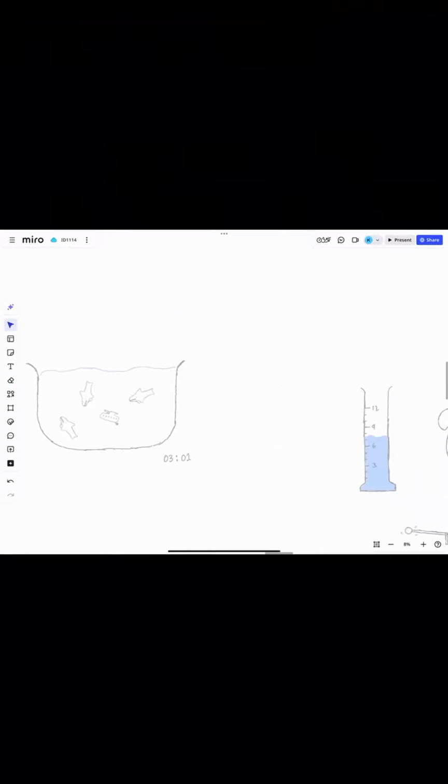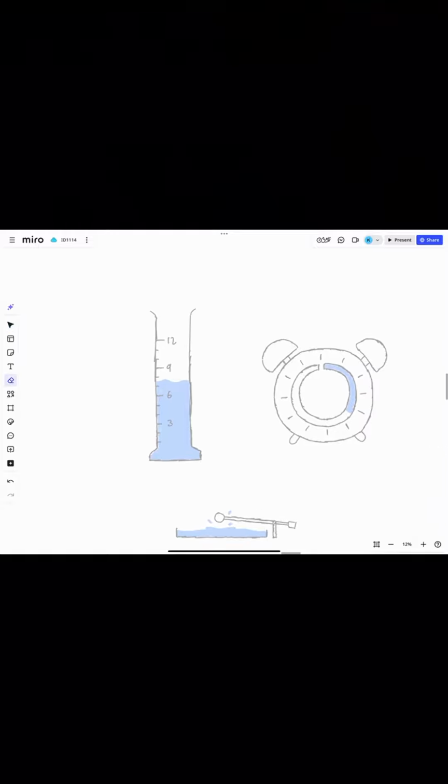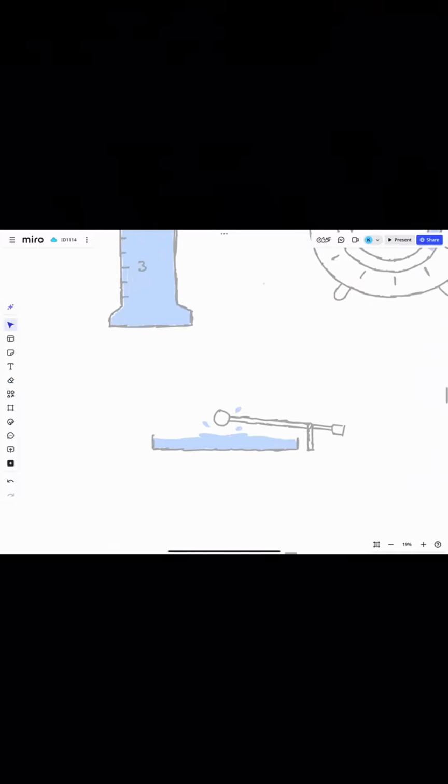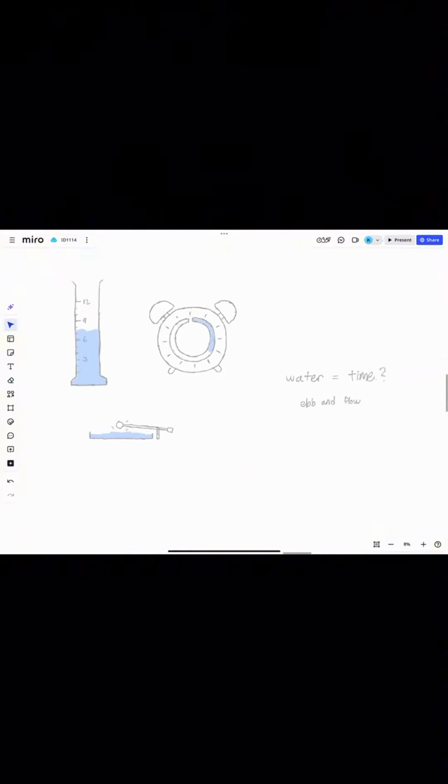This kind of linked the general idea of water and clocks, and I thought about the clock that was like a measuring cylinder, where the water level was the time marker. I then drew one where the water path was circular like the clock face, and I also thought about using the number of water splashes to tell the time, kind of like a church bell.